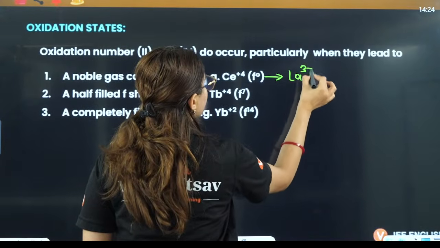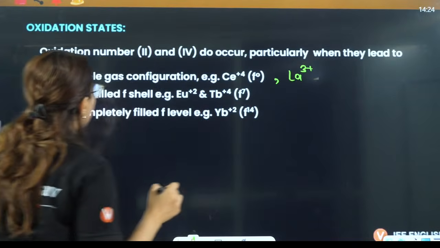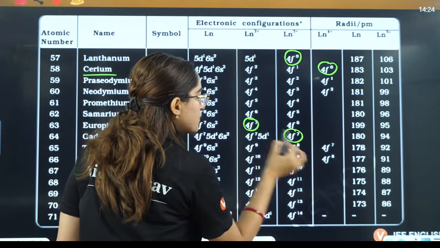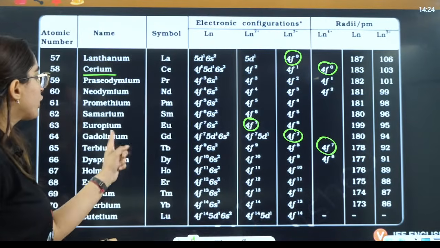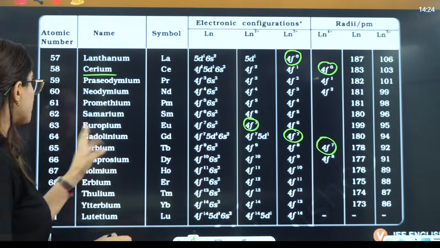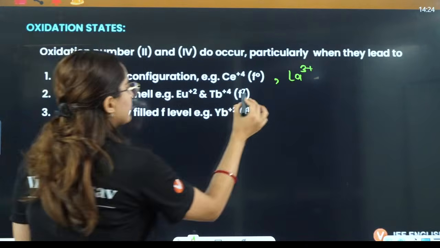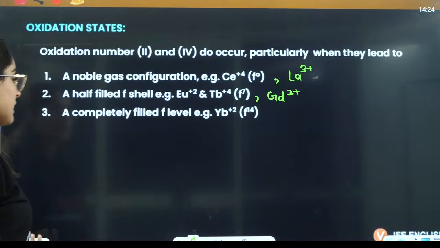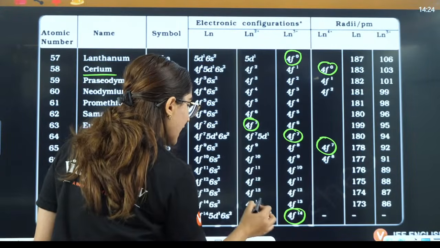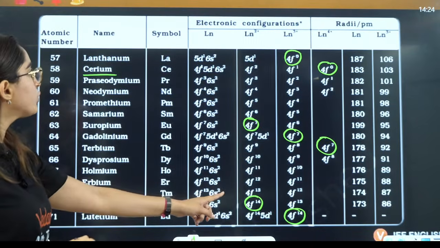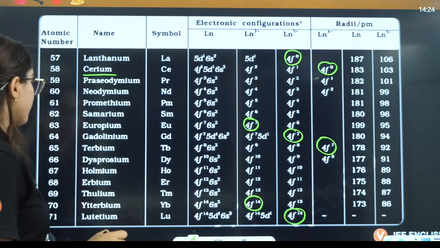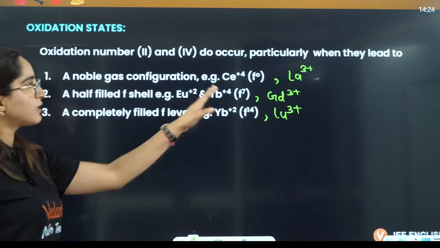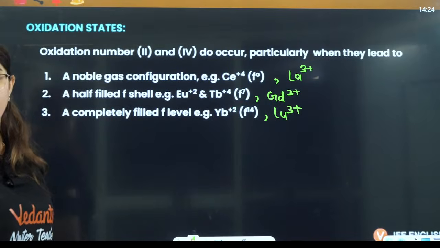In case of half filled, 4f7, it is europium 2 positive, terbium 4 positive, and gadolinium 3 positive. Completely filled, 4f14, is for ytterbium 2 positive and lutetium 3 positive. So these are the ones that have 4f0, 4f7 and 4f14.